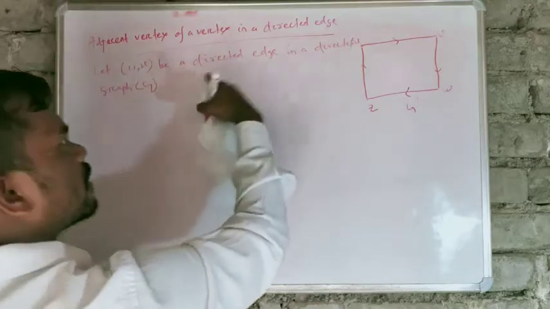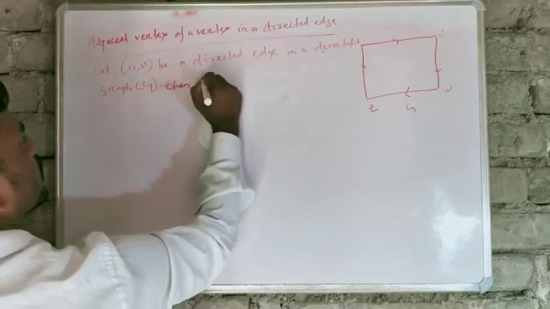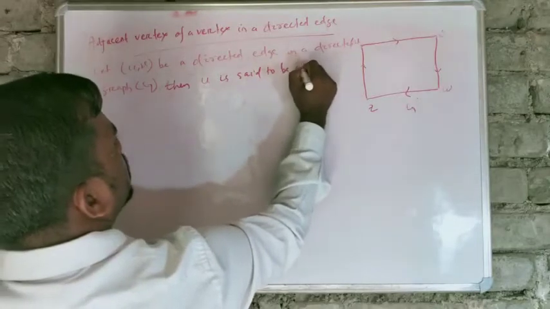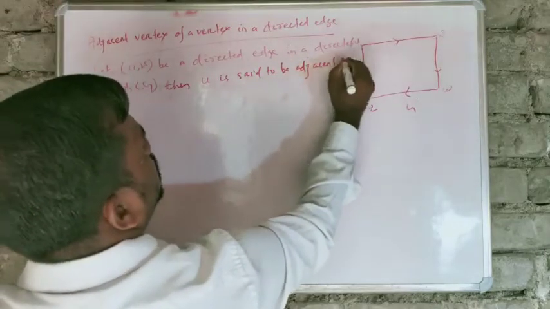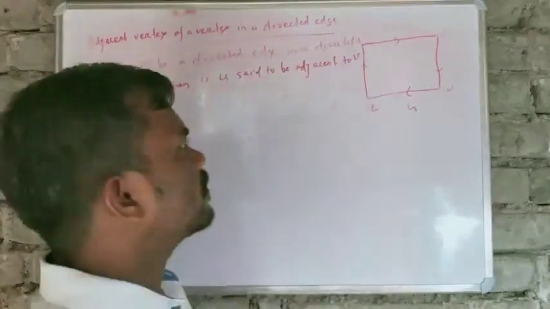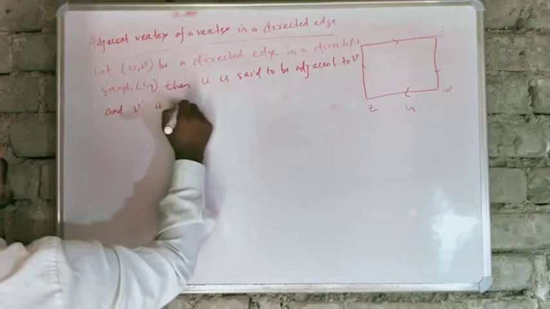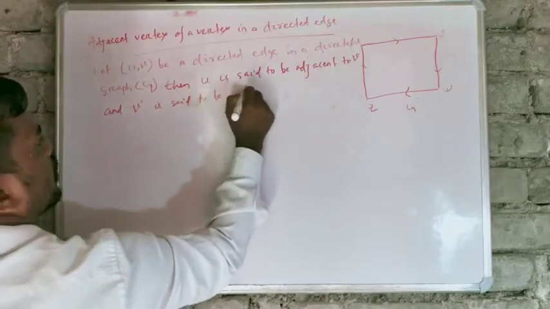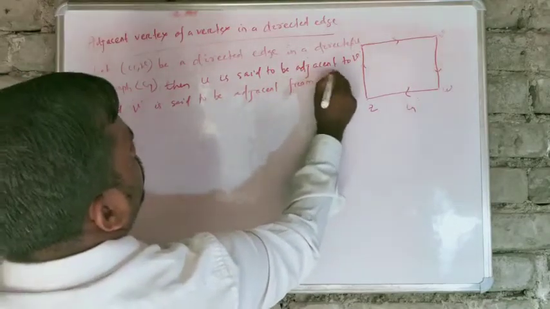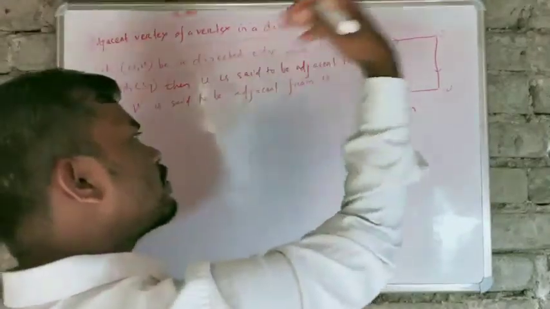Let uv be a directed edge in a directed graph G. Then u is said to be adjacent to v. The vertex u is said to be adjacent to vertex v, and v is said to be adjacent from u.